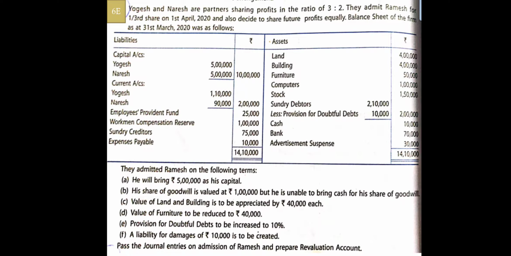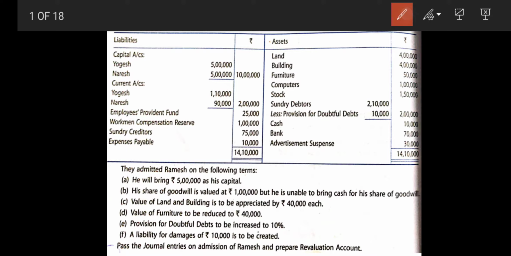First of all, whatever items are there in the balance sheet, we are supposed to transfer. So you can see over here, we are with the capital account. In the capital account, we are going to transfer by balance brought down 5 lakhs. Then the current account, we have prepared the current account also. So by balance brought down 1,10,000 and 90,000 respectively. Then we have reserves, workman compensation reserve. So workman compensation reserve of 1 lakh is to be distributed in the ratio of 3:2, that is their old ratio, and advertisement suspense is also to be transferred.